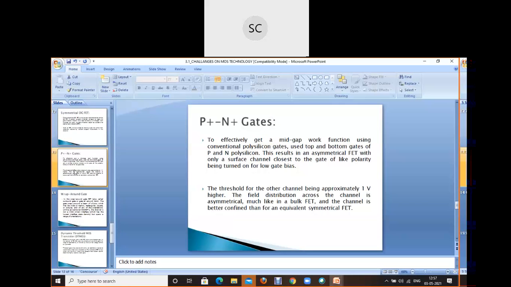That is P plus N minus gates. Now there is time, so let us write it down. That is effectively a gate with mid-gap work function using a conventional polysilicon gate. And with the P plus, N plus gate, the channel field distribution is going to be approximate across the asymmetrical bulk FETs, and the channel will become better.